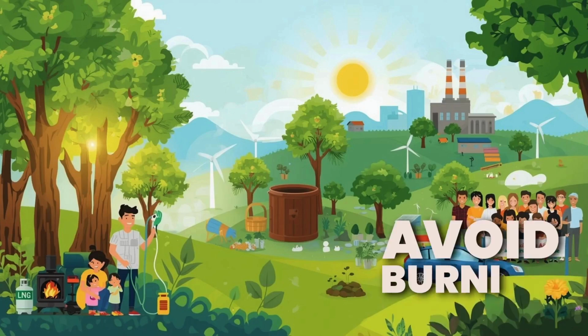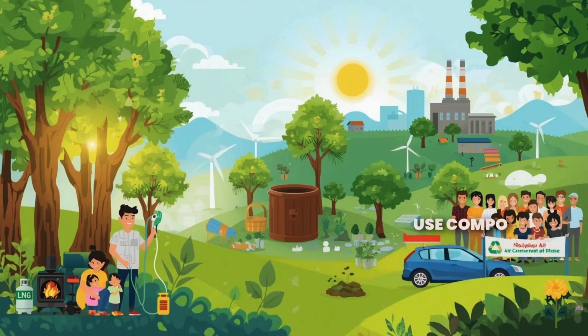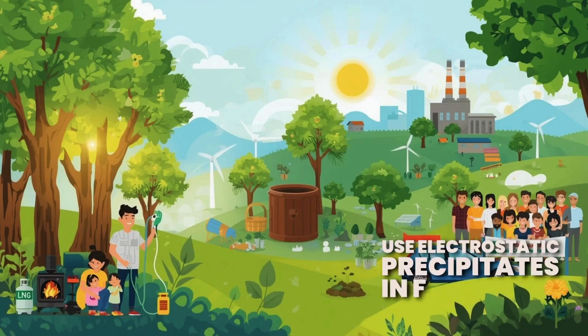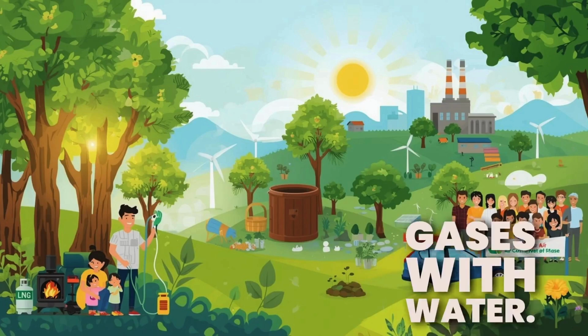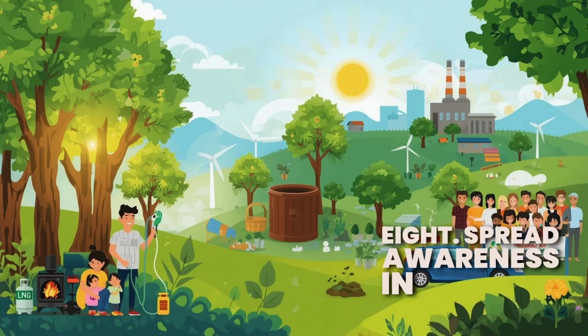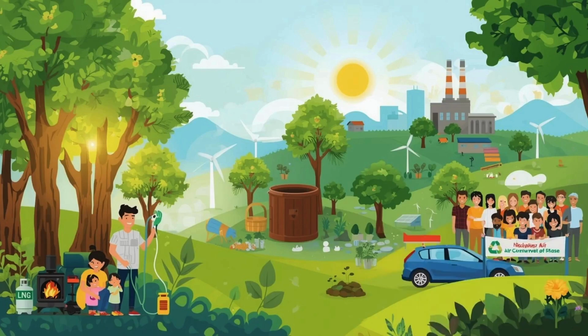5. Avoid burning plant waste, use compost pits. 6. Use electrostatic precipitators in factories. 7. Scrub factory gases with water. 8. Spread awareness in families and communities.